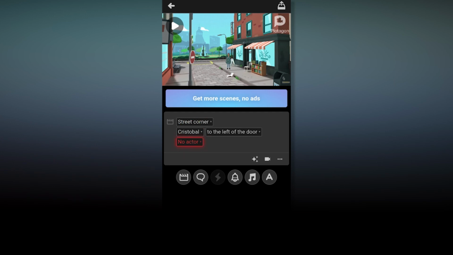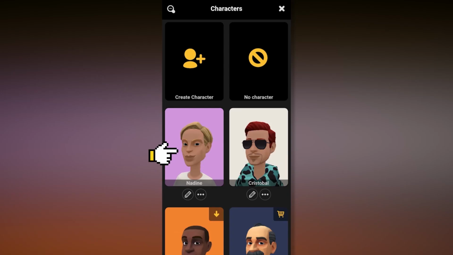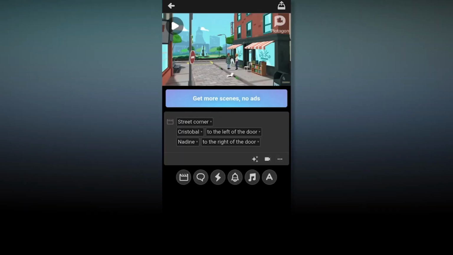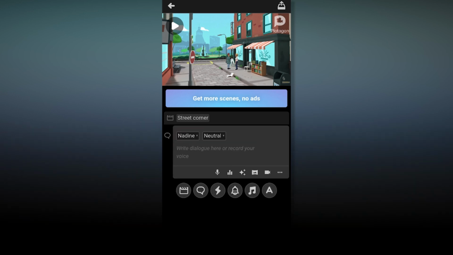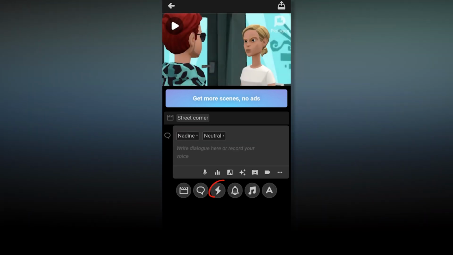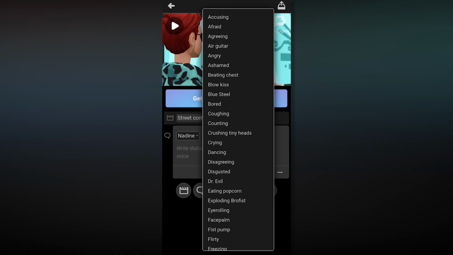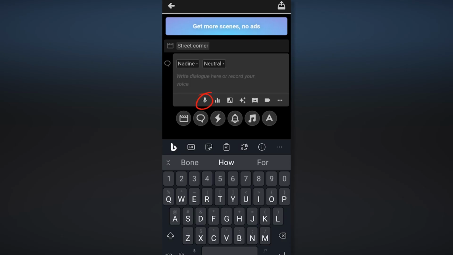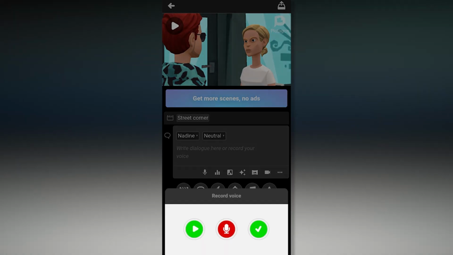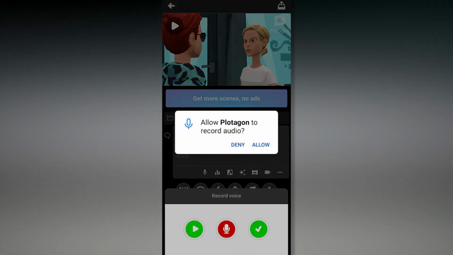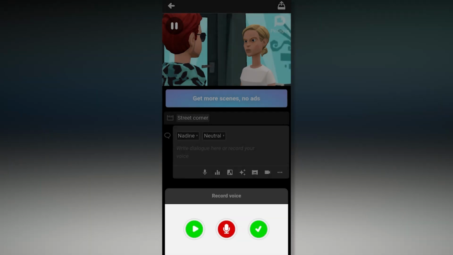Click on it and click on character. And then now we need to put voice on this. Click on no actor and choose the character which you want to put the voice over. Choose Nadine, and you can put facial expression with any nature: proud, rage, evil, sad, screaming, anything. And then click on the voice icon and then record some words that you want to put on the female character. And then another time you click on no actor, then click Christopher and put the voice over, and click on the mic icon and put the voice over, whichever voice you want to put on it.